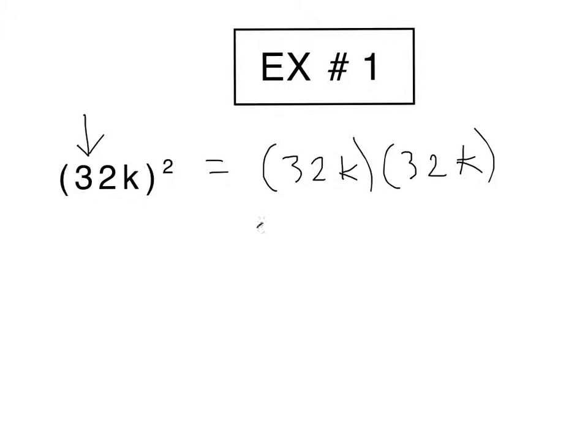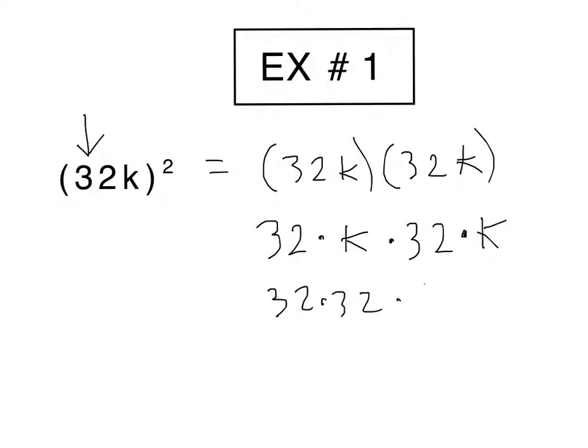That means you would have a 32 times a k, and then another 32 times a k. So that's what that would look like without parentheses. Now, if we put everything together that's similar, that means 32 times 32 times k times k. We're just rearranging items.